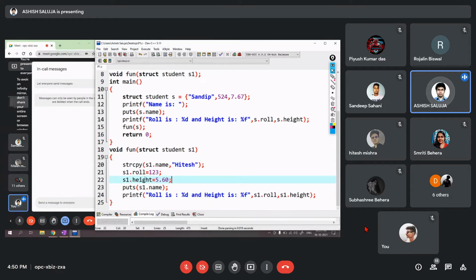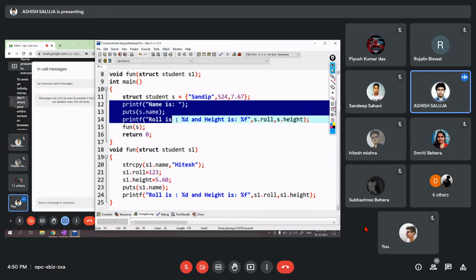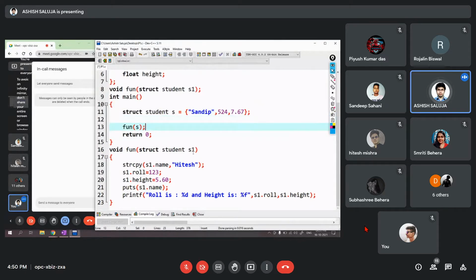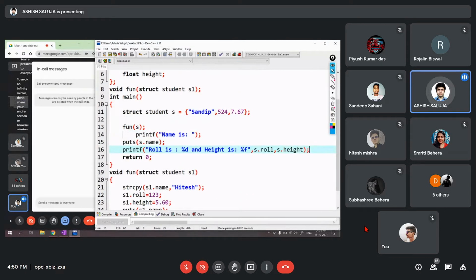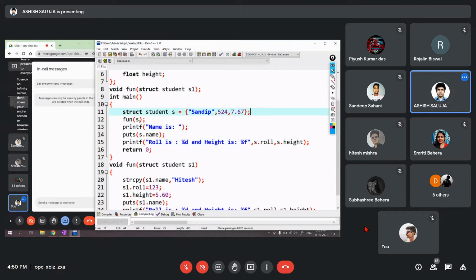Now I've changed the variables. Now let us see. And now let me just do one thing. Let me just copy this, cut it from here and paste it here. Now see what's the output in this case.